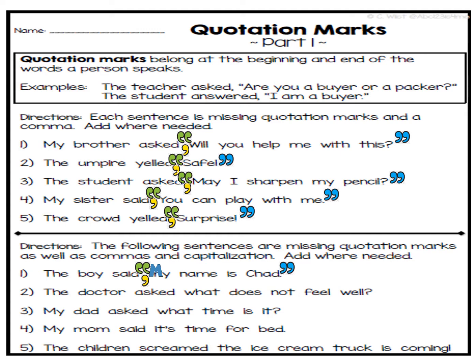The doctor asked, "What does not feel well?" Here's what he asked. What does not feel well? And we need to have a capital in the front, a capital W. My dad asked, "What time is it?" Dad was saying, "What time is it?" And the capital we need is with the W. My mom said, "It's time for bed." What mom said was, "It's time for bed," so there's where our quotation marks go. And we need a capital I. Number 5, the children screamed, "The ice cream truck is coming." Since that's what they said, we put quotation marks around it with a capital T.